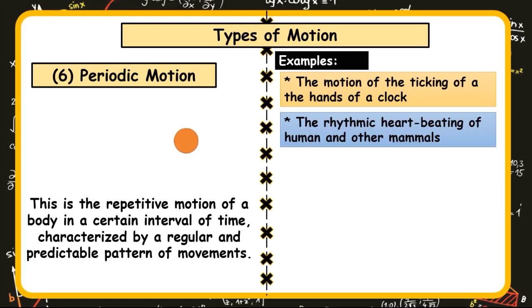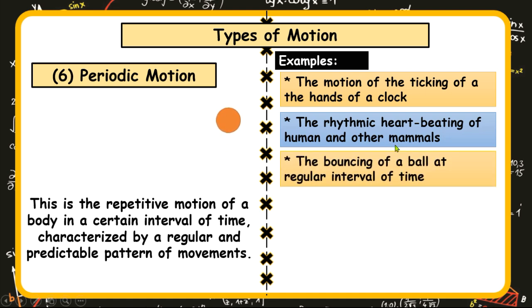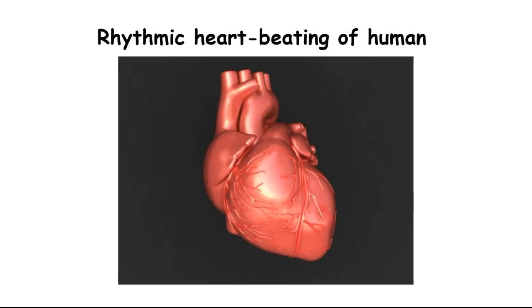The next type is the rhythmic beating of the heart of humans and other mammals. If you have ever placed your hand on your chest, you will easily notice that your heart beats in a certain way. Boom, boom, boom, boom. Even if you are frightened, you run and you are a little frightened, you could hear it beat very fast, and it does so in a regular pattern. That form of beating of the heart could be said to be periodic in nature.